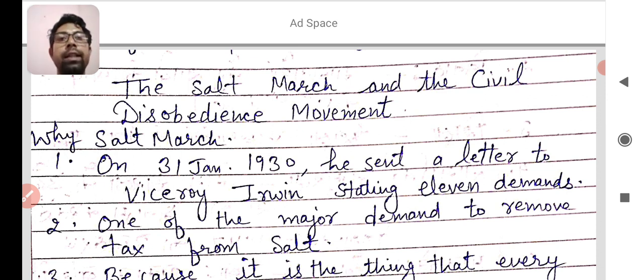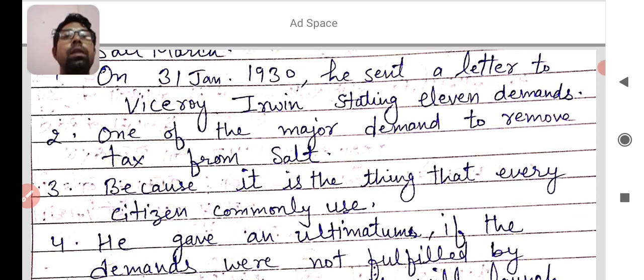So Gandhiji said, fulfill our 11 demands, otherwise we will start another movement. One of the major demands was to remove the tax on salt.